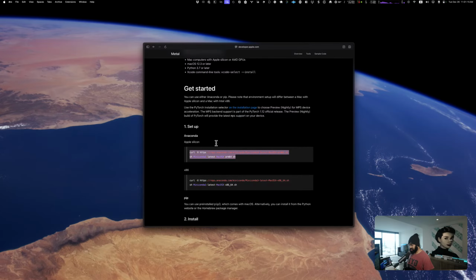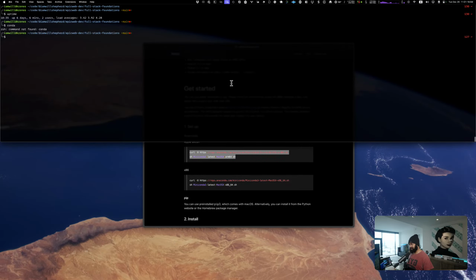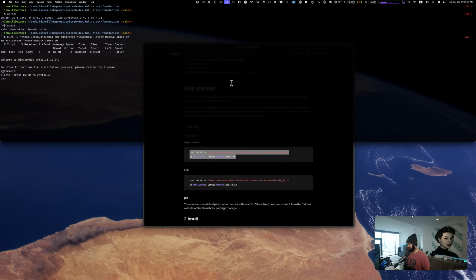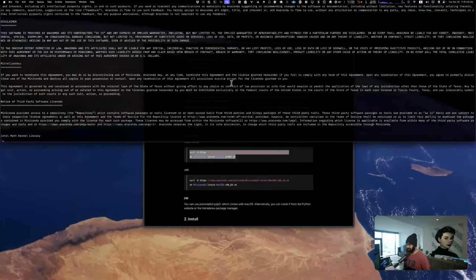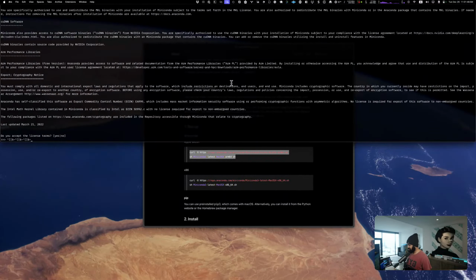But first things first, we're gonna install the Anaconda Python environment. It's a lot of packages: a package manager, as well as some tools, and the language and the environment, all put into one distributable package called Conda, and it's actually quite awesome. I used to use it a lot back when I used to do this kind of work. We'll go ahead and get this installed. We will go ahead and continue. And unfortunately, you gotta read through all of this crap. Oops. And then I can say yes.